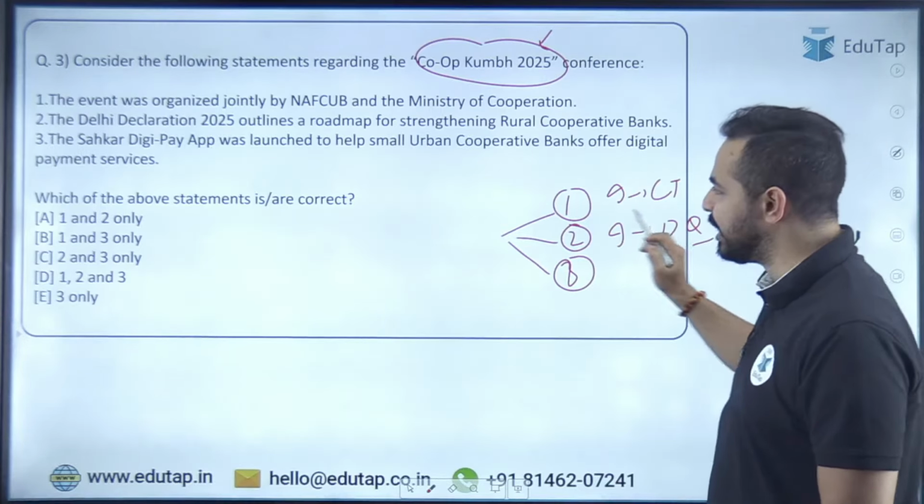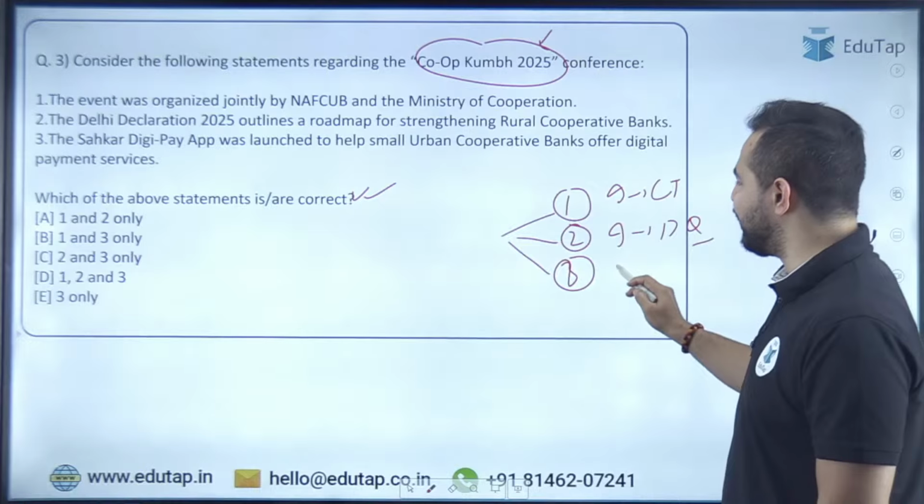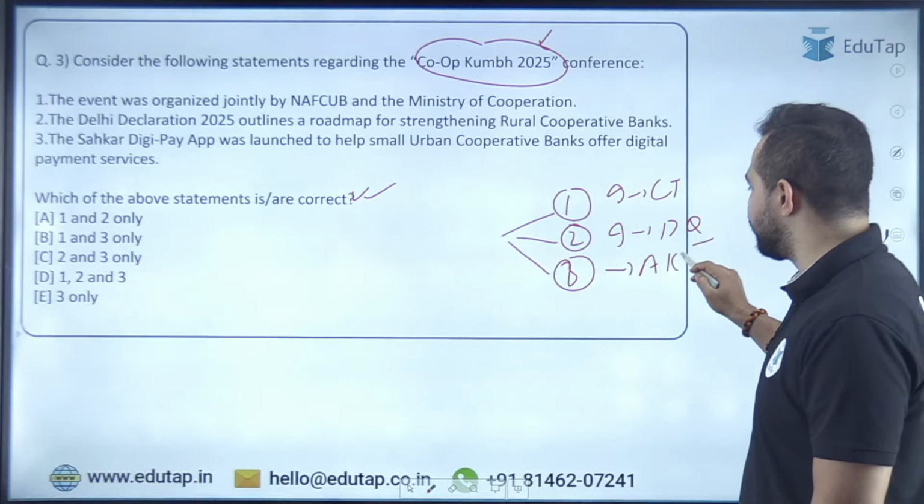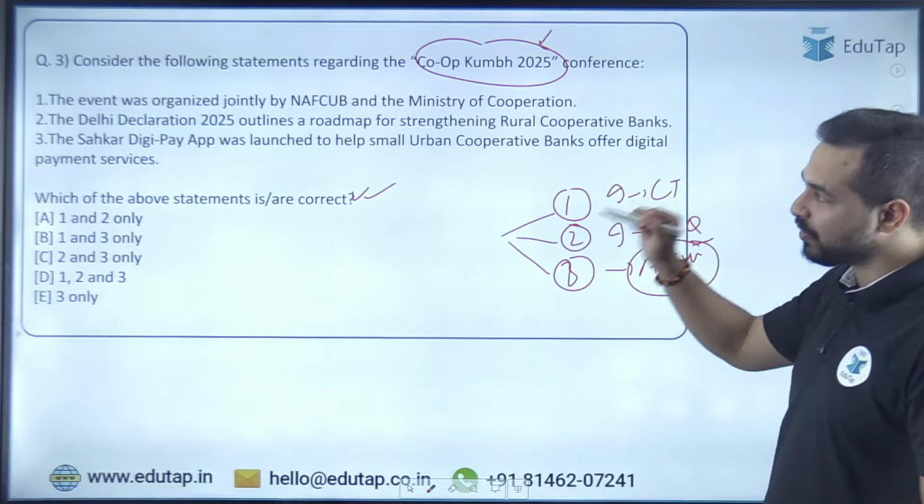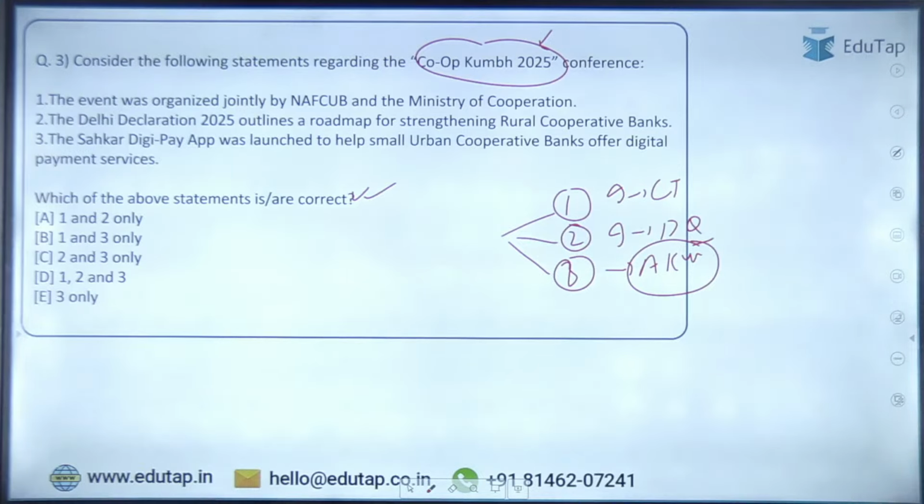Demand of the question is to identify the correct statement, and the third part is analyzing the keywords, and then see which of them are mentioned correctly. So the first statement says the event was organized jointly by NAFCB and the Ministry of Cooperation. Second statement, Delhi Declaration outlines a roadmap for strengthening rural cooperative banks.